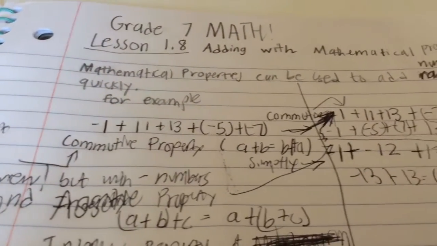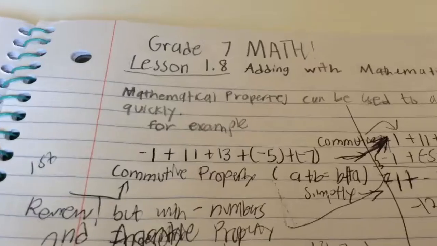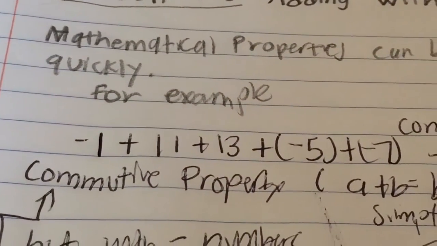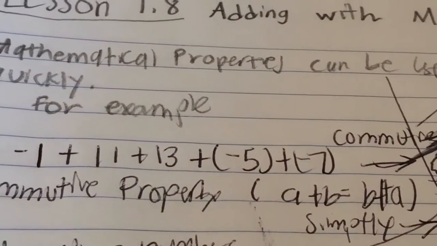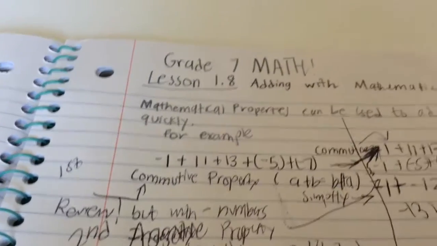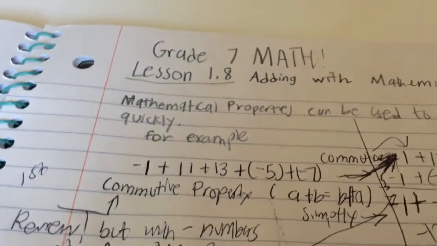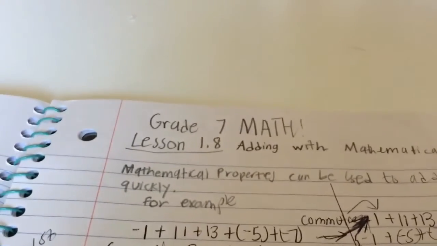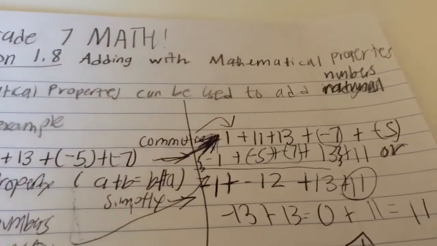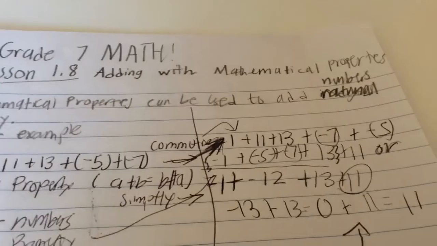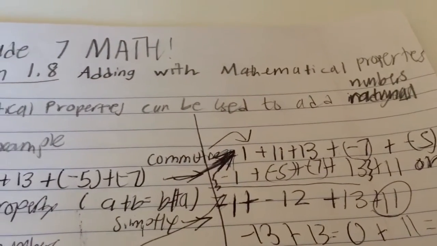So you can see the equation -1 plus 11 plus 13 plus -5 plus -7. So think about this. Which number should you switch? So we're going to see. So it's going to be -1 plus 11 plus 13. You have to switch -7 and -5.